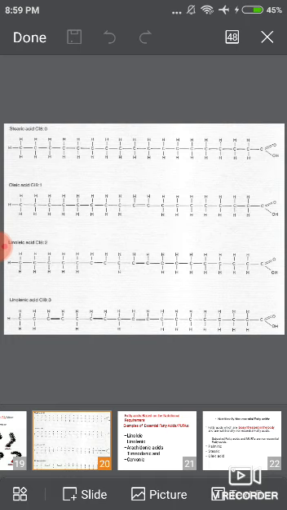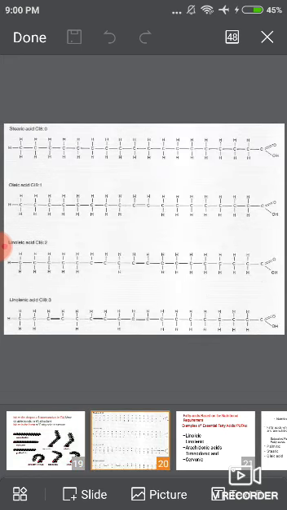Now let's see the biosynthesis of unsaturated fatty acid. Stearic acid is one of the C18 saturated fatty acids. It is converted into oleic acid. Oleic acid is C18 with one double bond, and the double bond is on the 9th position. Stearic acid is converted into oleic acid by an enzyme which introduces a double bond at the 9th position.